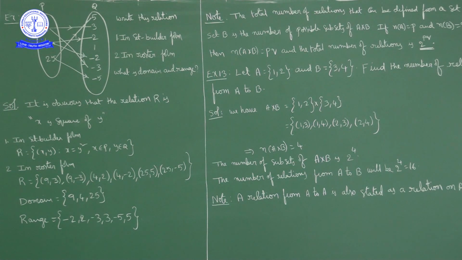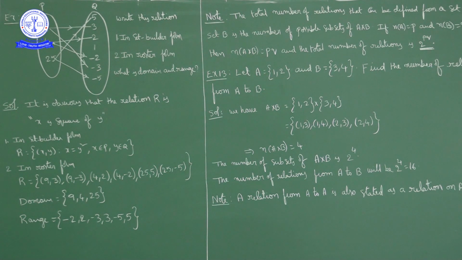How many subsets you can write of A cross B, that many relations you can define. This is an important point: the total number of relations that can be defined from a set A to set B is the number of possible subsets of A cross B.